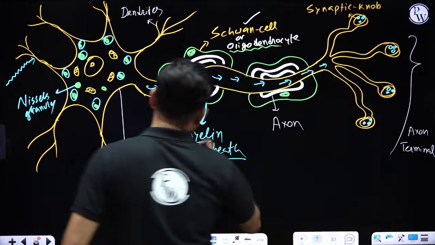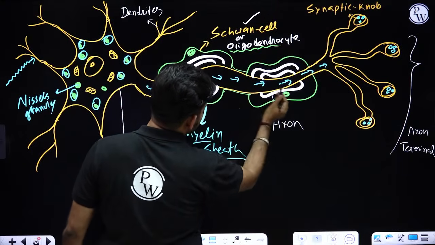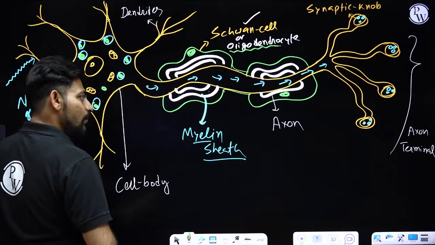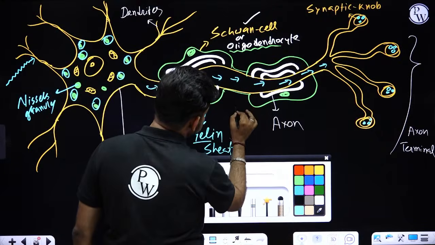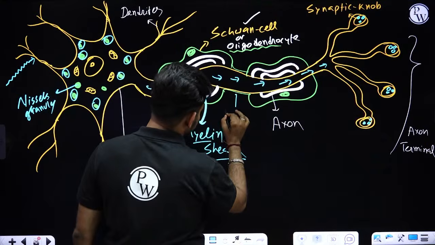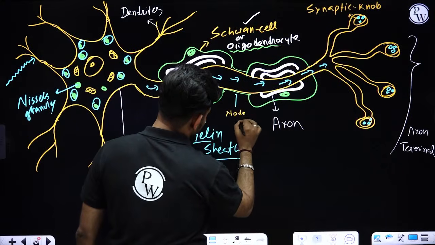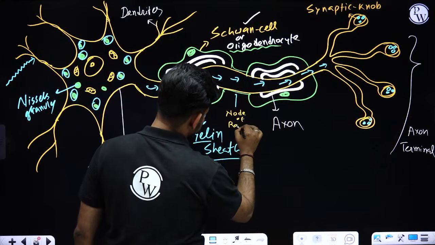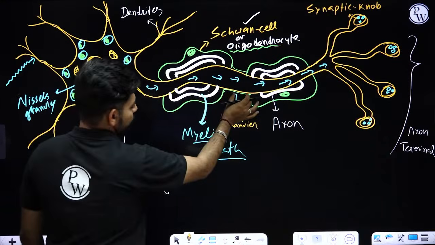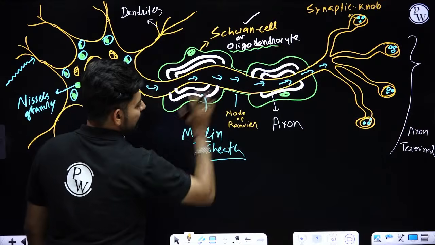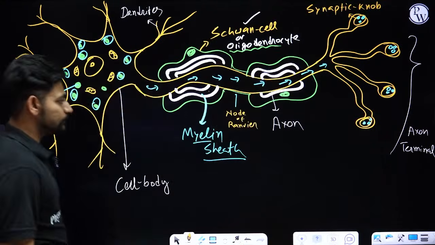And the gap in between two myelin coverings, if you find a gap or non-myelinated portion, that is called the node of Ranvier. It is nothing but a non-myelinated segment of the axon in a myelinated neuron.